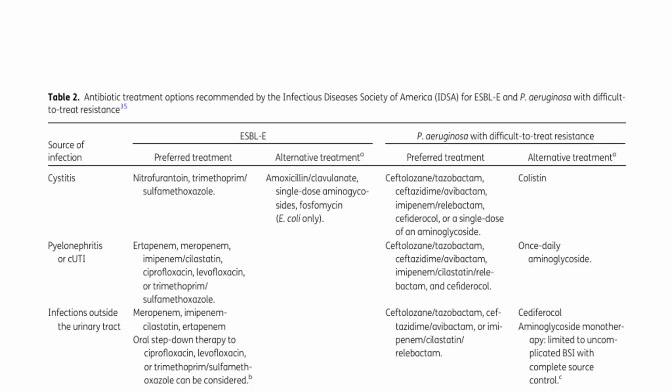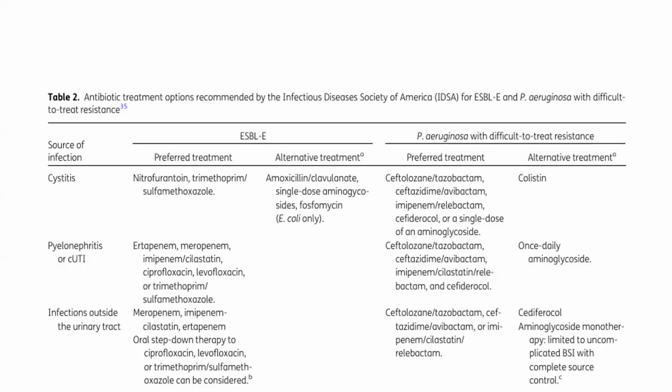If it is pyelonephritis and complicated UTI, then the preferred treatment is ertapenem, meropenem, imipenem-cilastatin, ciprofloxacin, levofloxacin, or trimethoprim-sulfamethoxazole. If there is infection outside the urinary tract, then the treatment line is meropenem, imipenem-cilastatin, ertapenem. Oral step-down therapy to ciprofloxacin, levofloxacin, trimethoprim-sulfamethoxazole can be considered.